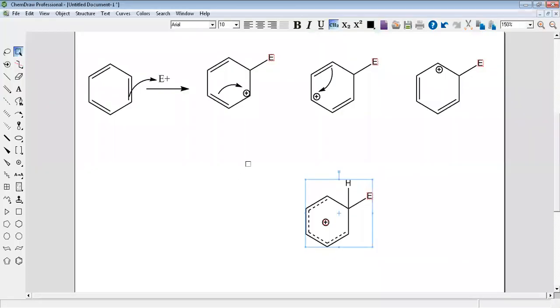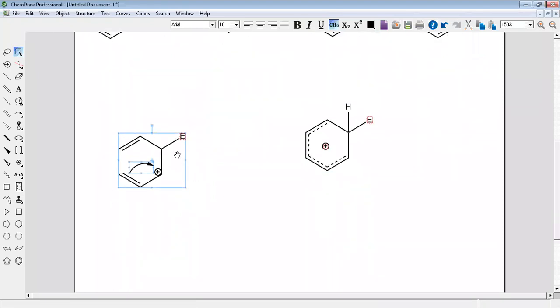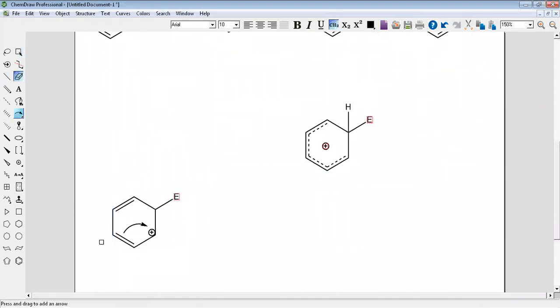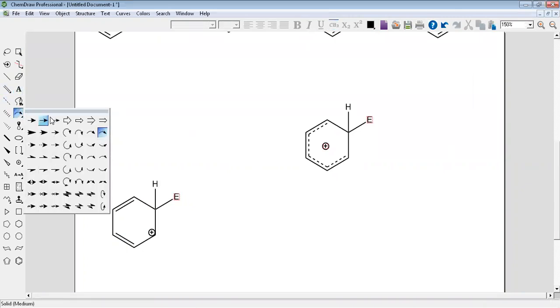Look, for example, I will take this one. Now, we have hydrogen here. Look. Yes. If I say to you, I want to make the aromatic system again, what will happen?